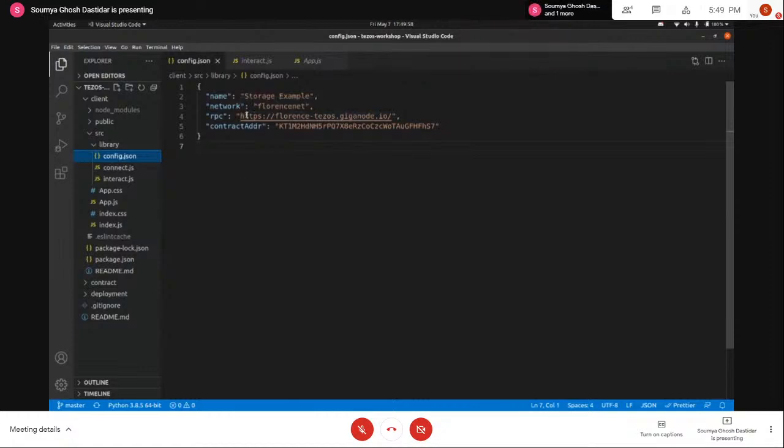Currently I am pointing my application to the Florence testnet, but if you want, you can point it to a mainnet or some other testnet of your choice. That is possible. And you also have to provide the contract address. This is the contract address that we have generated. So right now we have a different contract address.